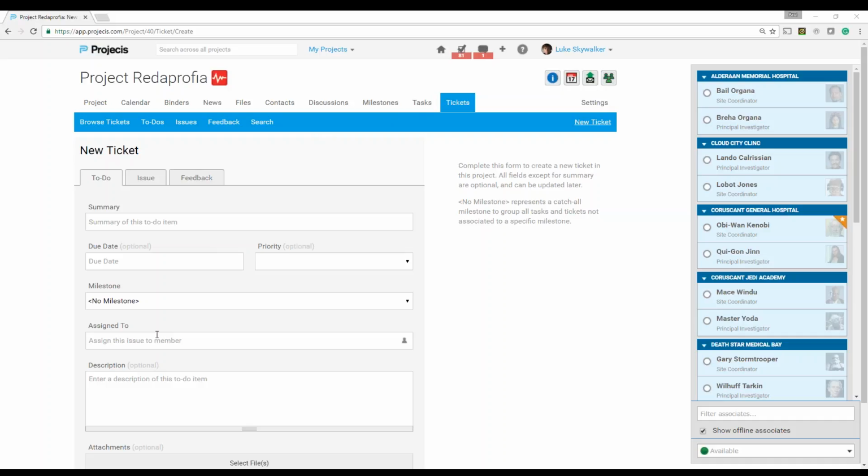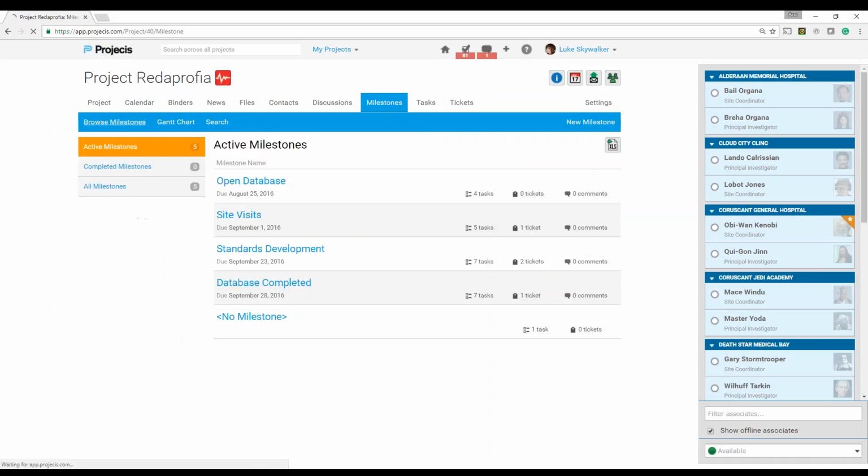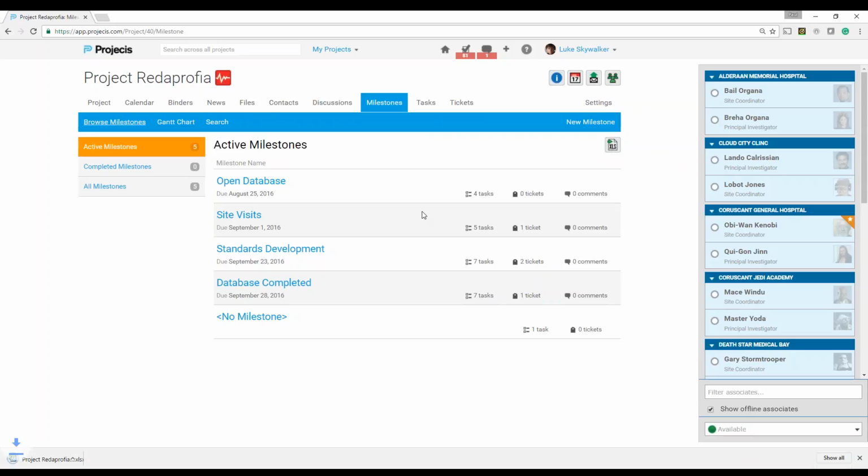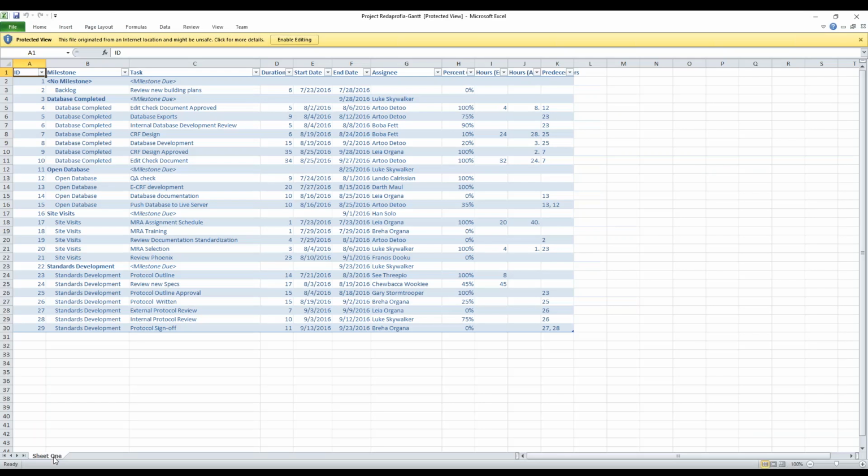Can you output the Gantt chart? Actually, that's a great question and something I didn't cover. You cannot output the Gantt chart in and of itself. However, a lot of people will use this particular feature, which is you can output the milestones, tasks, and tickets out into an Excel file. So when we have a project team meeting, a lot of people will click, just prior to the project team meeting, on this particular icon. It'll download that particular file, and I actually just downloaded it just now.